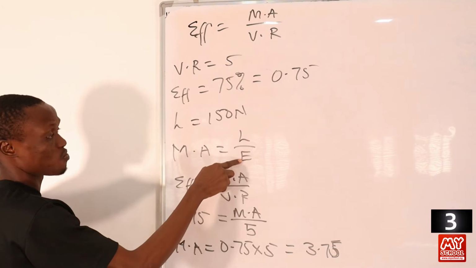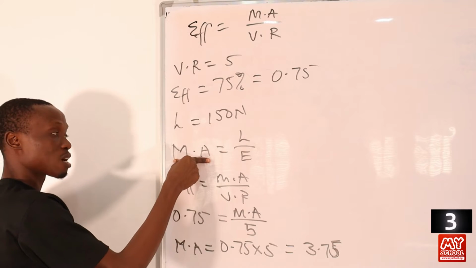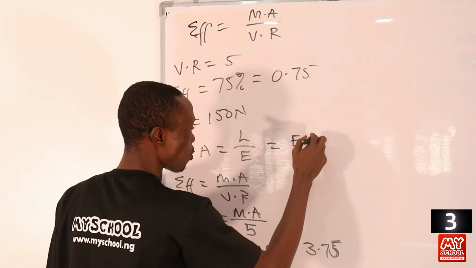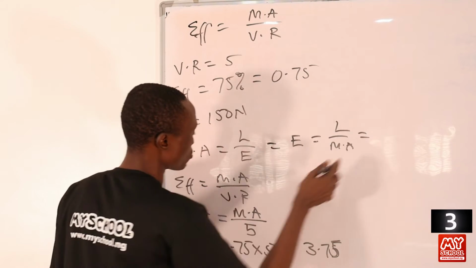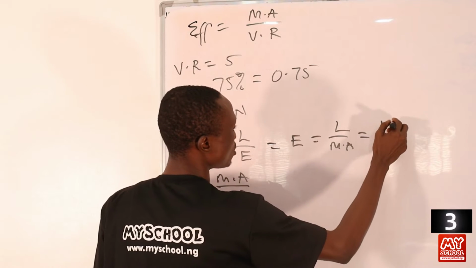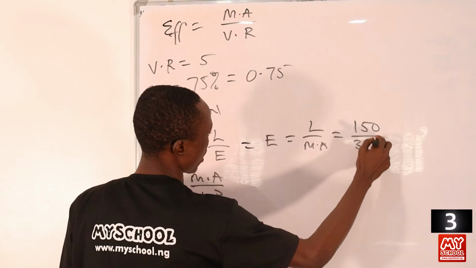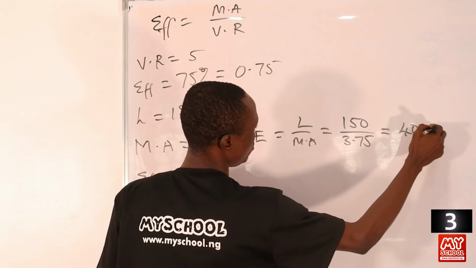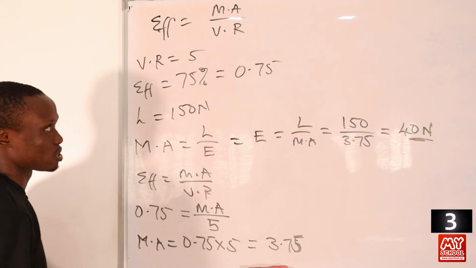Now here we just make effort the subject of the formula by switching the position of the mechanical advantage and the effort, so that our effort now will be equals to load all over mechanical advantage. So let's impute the values that are given to us. So here is 150 and here will be equals to 3.75, right? So we divide, and that will be equals to 40 Newton. Okay, so the effort is equals to 40 Newton.